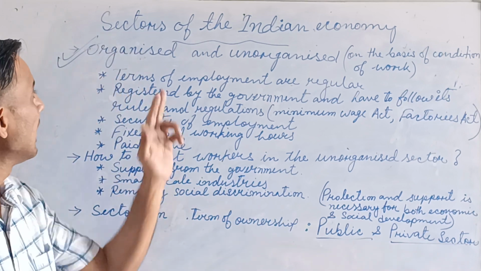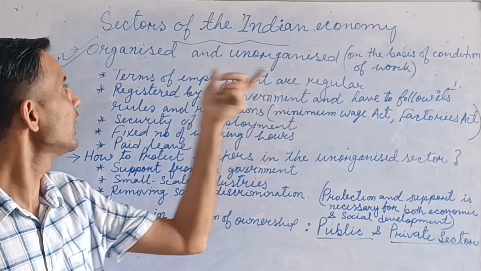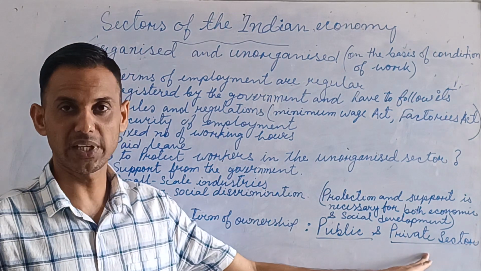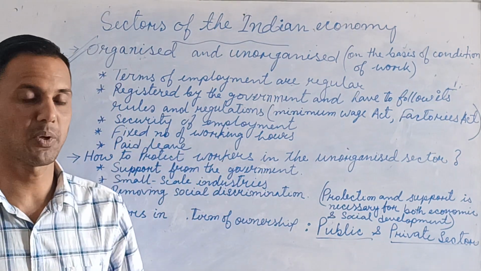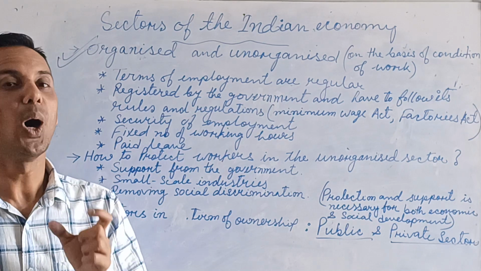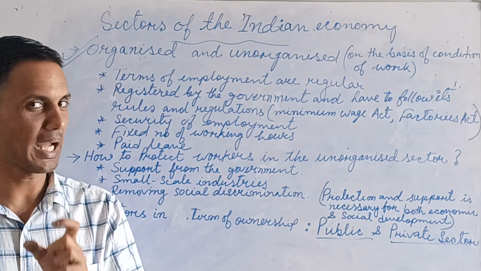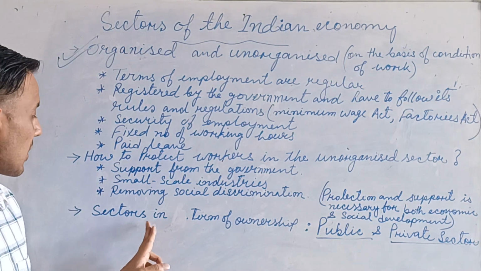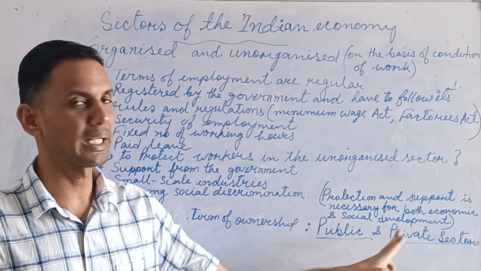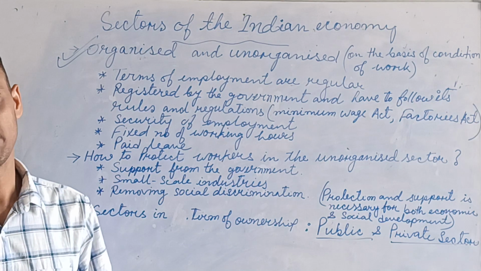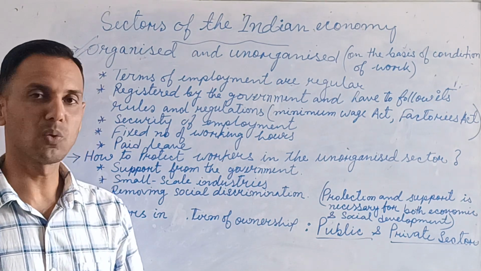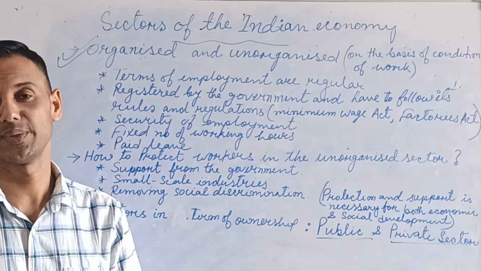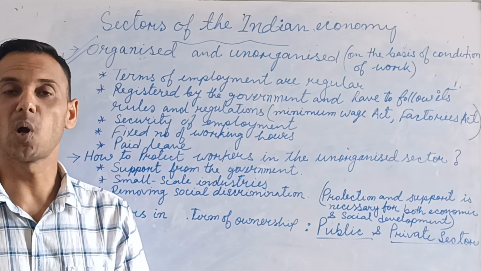So just remember: on the basis of working condition, organized and unorganized; on the basis of ownership, public and private sector; and in the previous video we discussed primary, secondary and service sector, which is on the basis of nature of economic activity. Public means owned and controlled by the government, and it is very important for the development of the country, because the government does not work for profit.